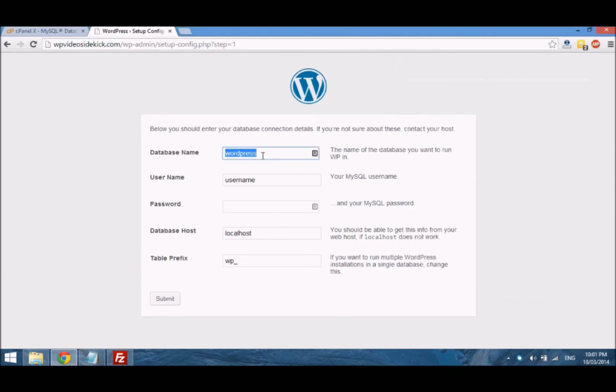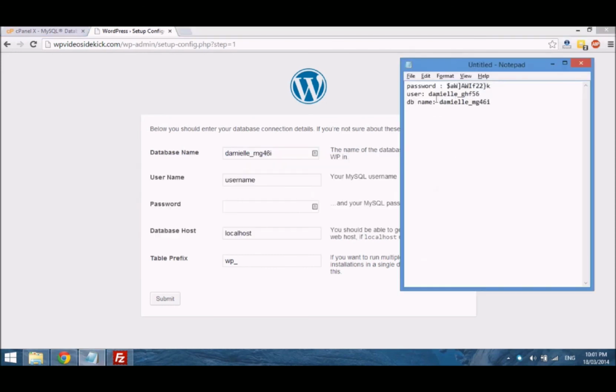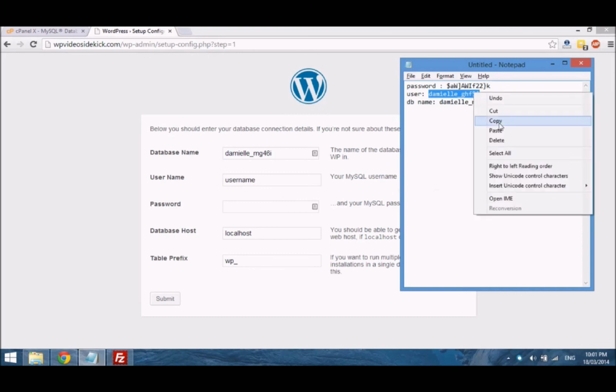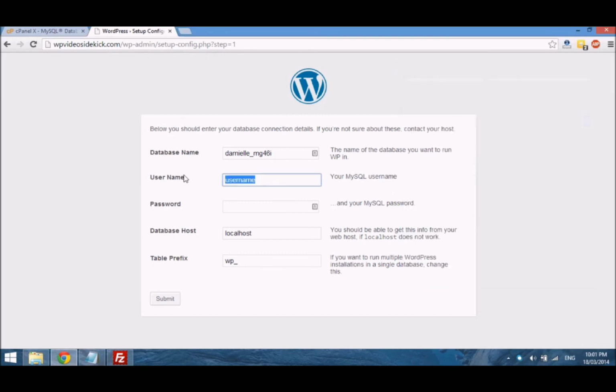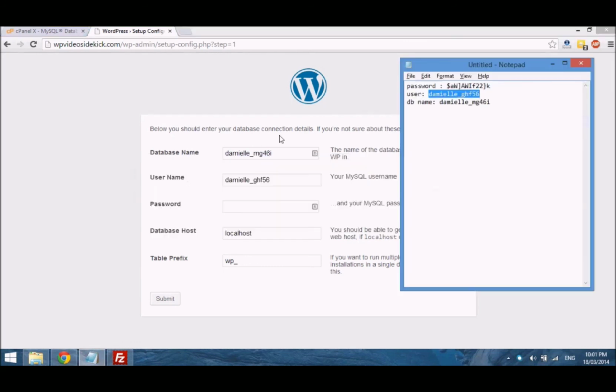So the name and user. So we copy all of that over. And then the password goes there.